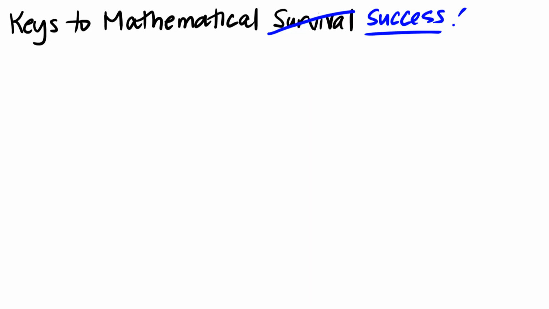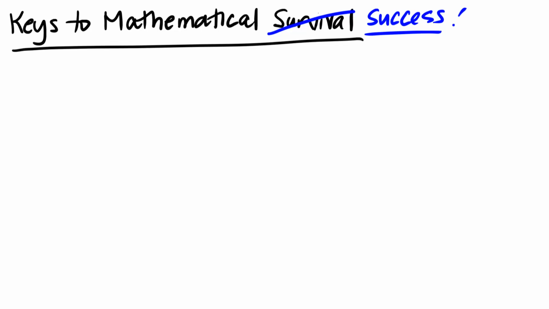Hi guys, so the first thing I want to chat about are some of my keys to mathematical success. If we think about all the different things that are in Math 104, for instance, and all the different algebra topics that were in Algebra 1, Algebra 2, there's a lot that we're going to cover. And I think there's some set rules that can really help you be successful in a math course.